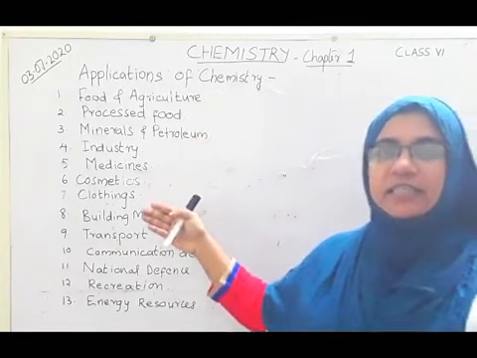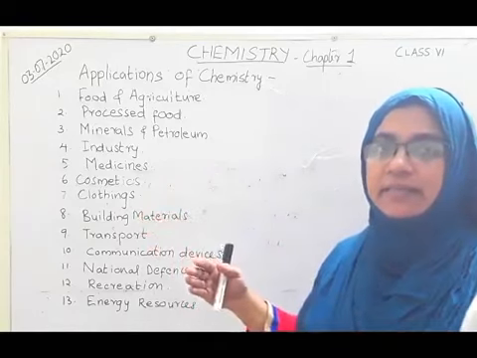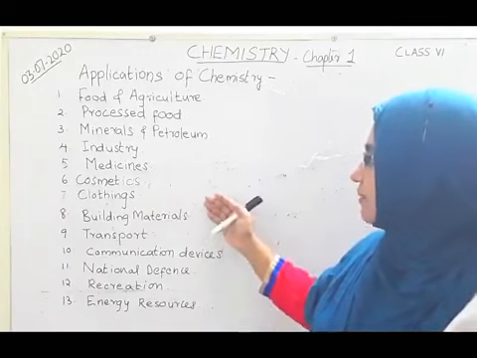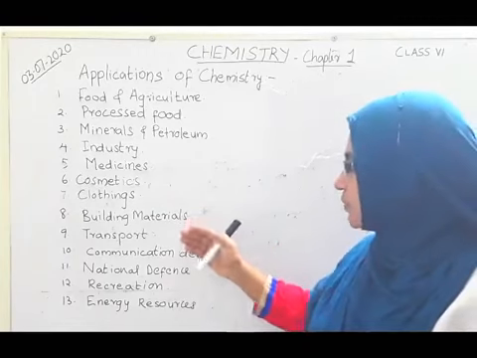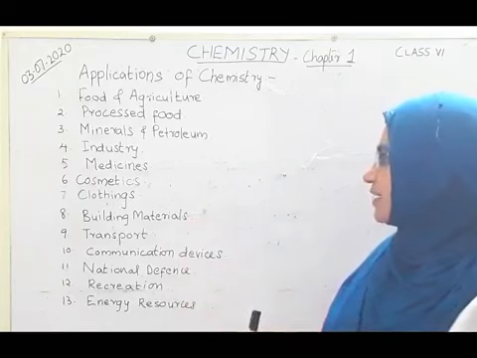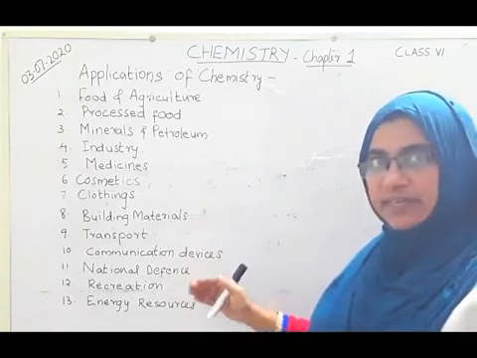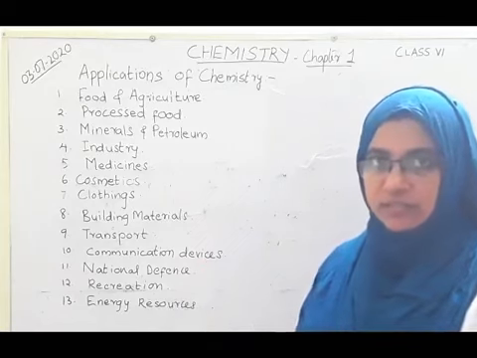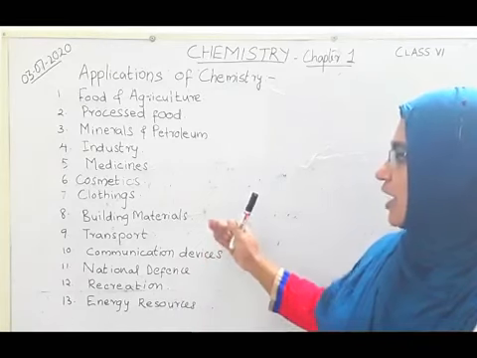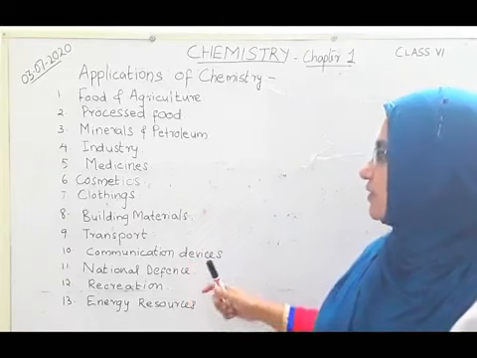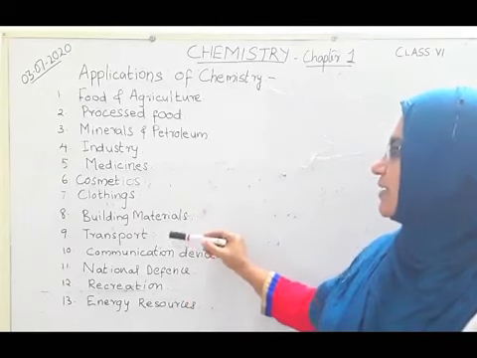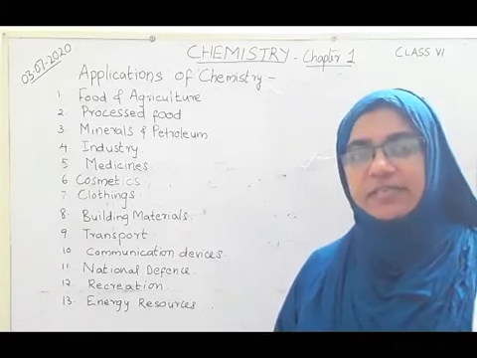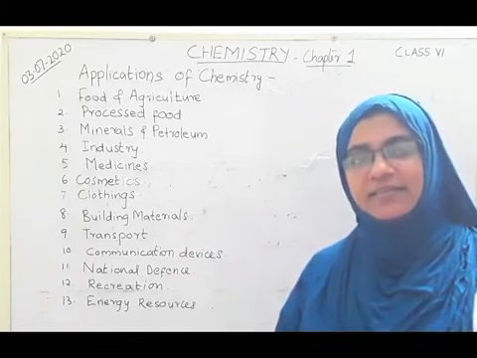Now today, let us move on to the remaining field where we can see the use of chemistry. That is building materials, transport, communication device, then national defense, recreation, and finally energy resources. So out of this field, building material, transport and communication device, these three terms are very familiar to you, isn't it?